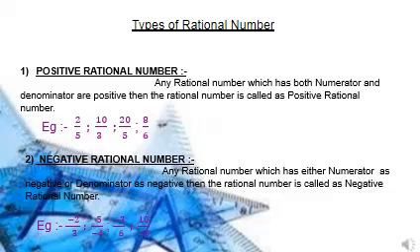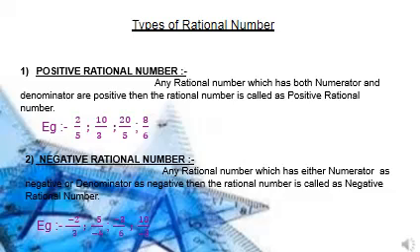In the next example, 5 upon -4, here the denominator is negative. In the next one, -3 upon 6, the numerator is negative. In the next one, 10 upon -3, here the denominator is negative.